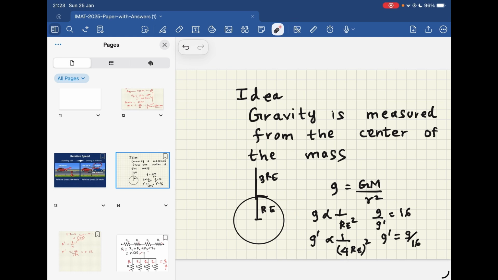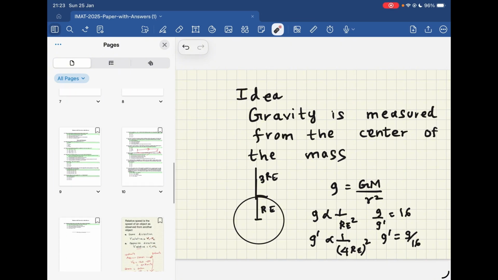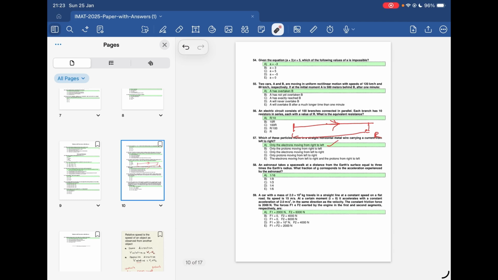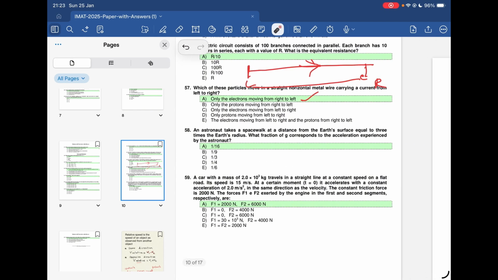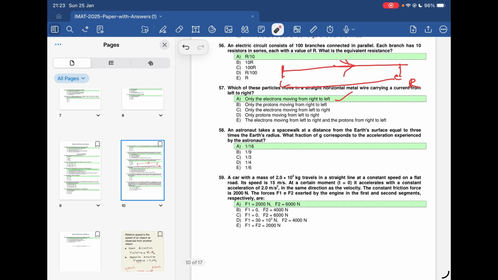So here also we have to understand the fundamentals. We have to know about the inverse square law, and you must remember the distance is measured from the center of the earth. If you remember these two things, the mathematics part is very simple, so you can solve it and get the answer. And now let's see the next question, the last question, the 59th question.